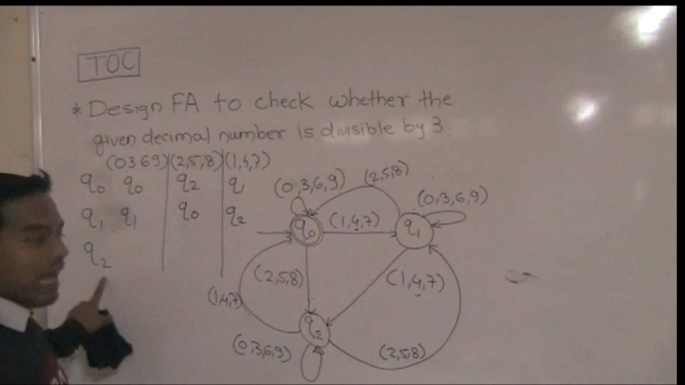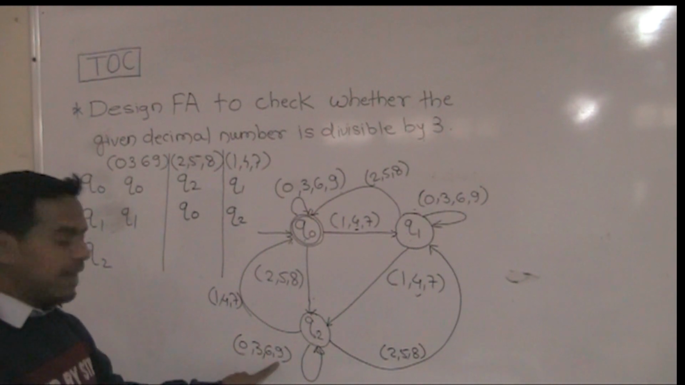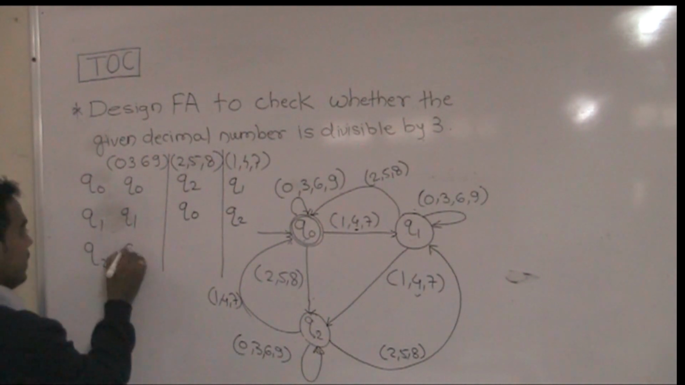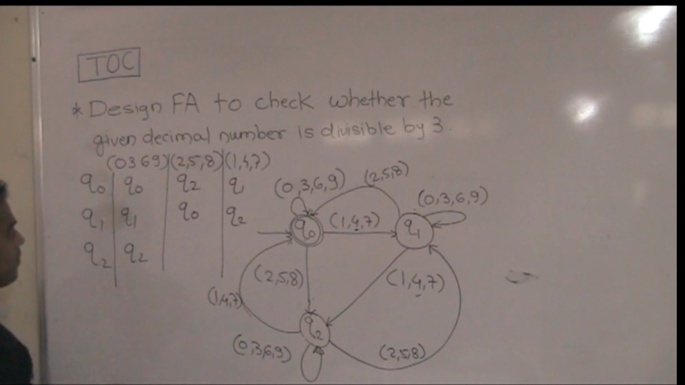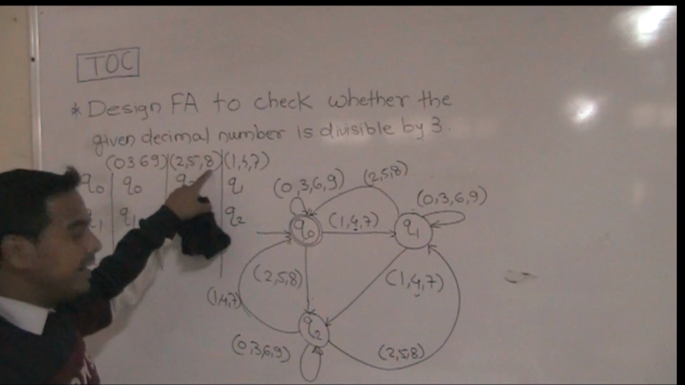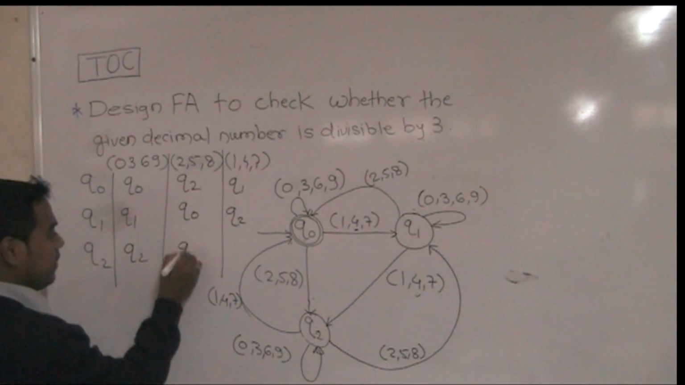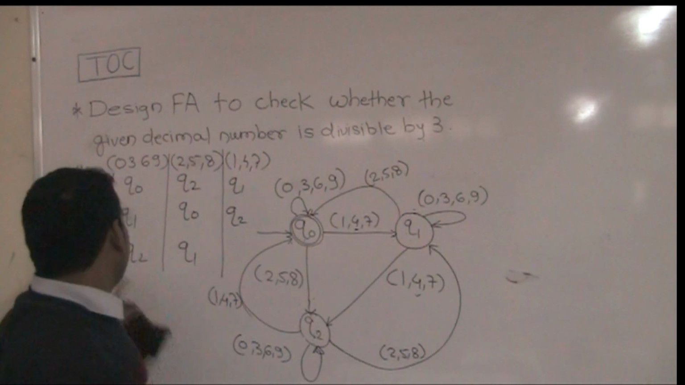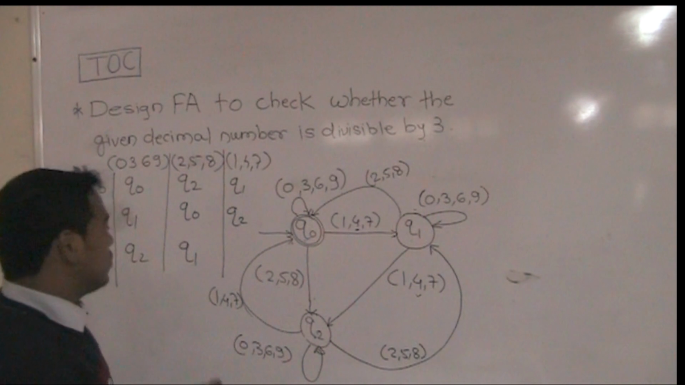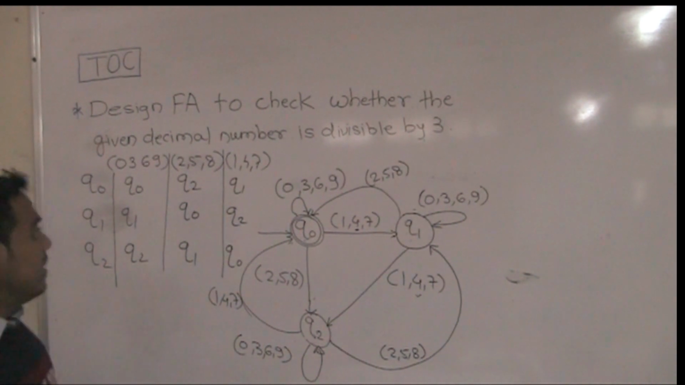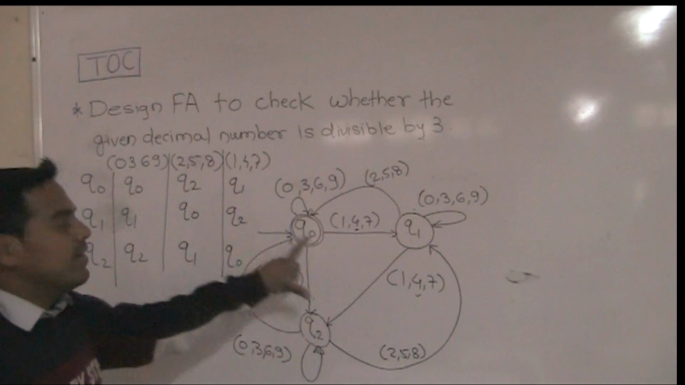Very simple. At the Q2 state, if the 0369 input is there, it remains at the Q2 state. Next, at the Q2 state, if the 258 input is there, it goes to the Q1 state. And last, at the Q2 state, suppose the 147 input is there, it goes to the Q0 state. So this is the final deterministic finite automata design, and this is the transition table for this design.